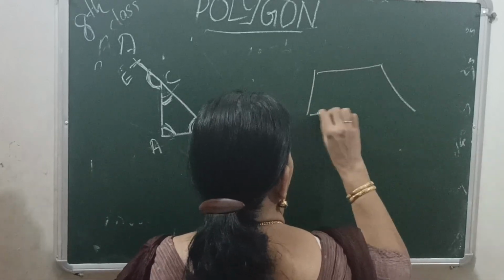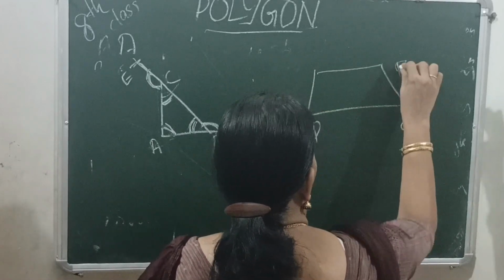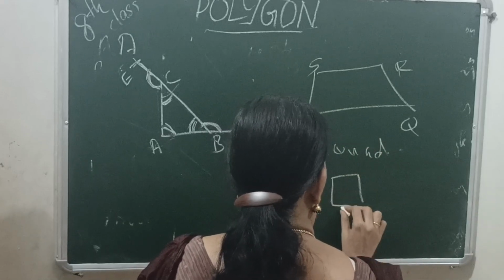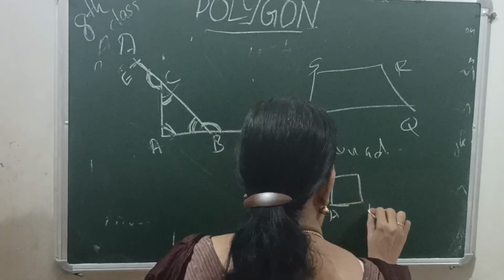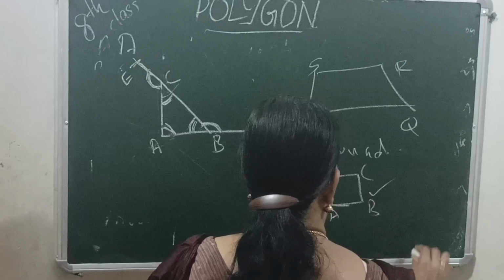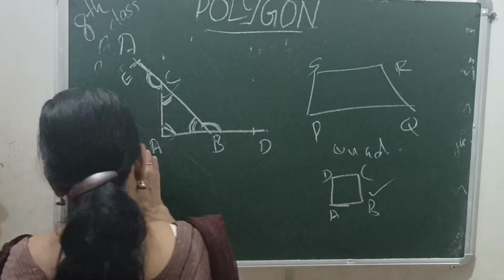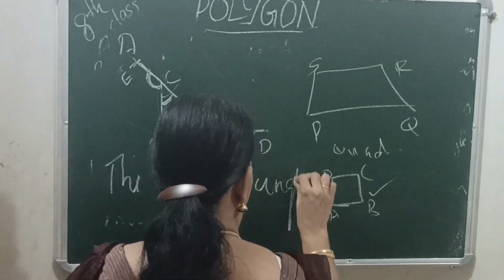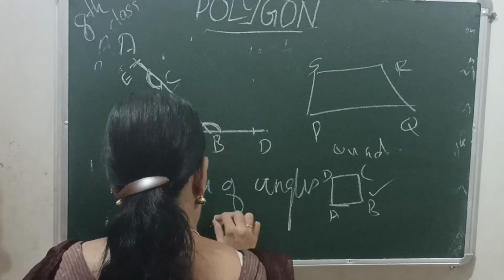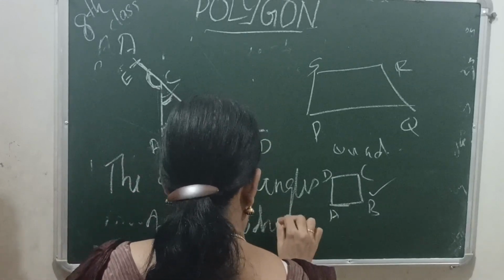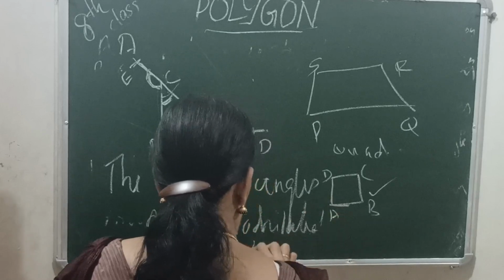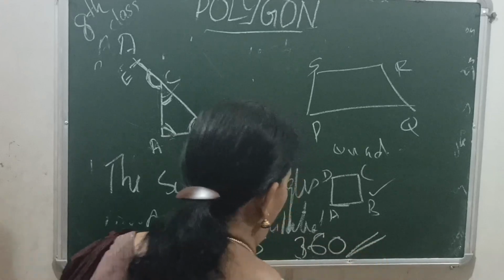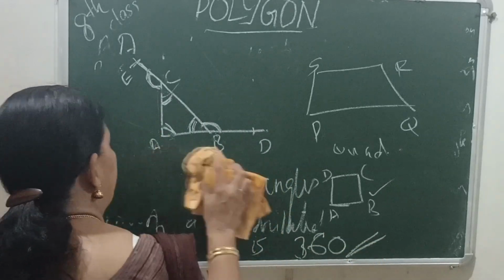And PQRS is a quadrilateral, then square. This is also another quadrilateral. Then the sum of angles of a quadrilateral is 360. Sum of angles of a quadrilateral is 360.